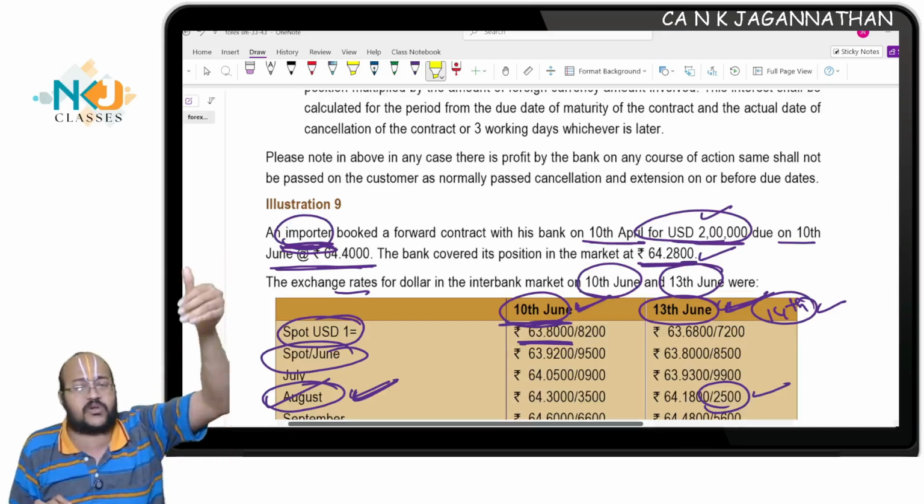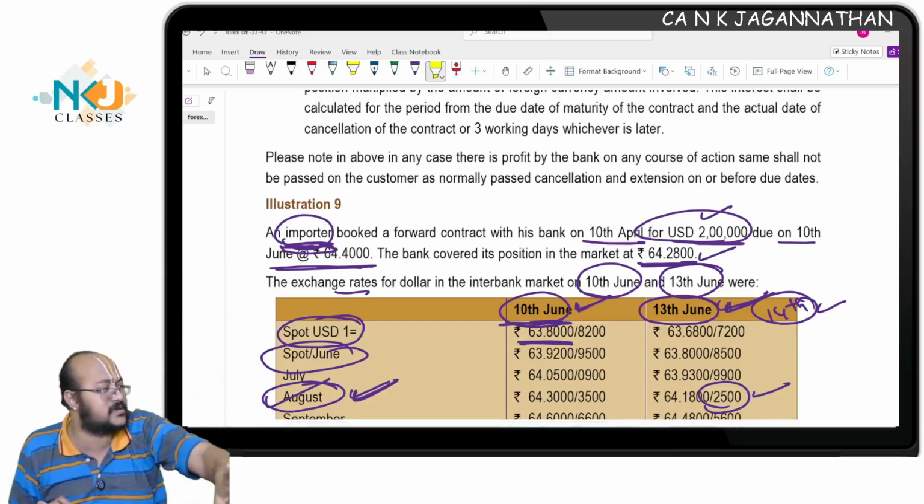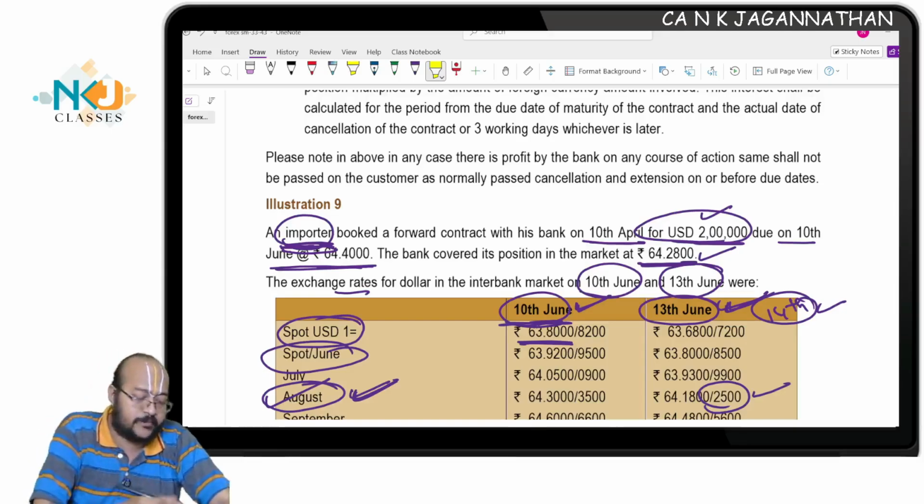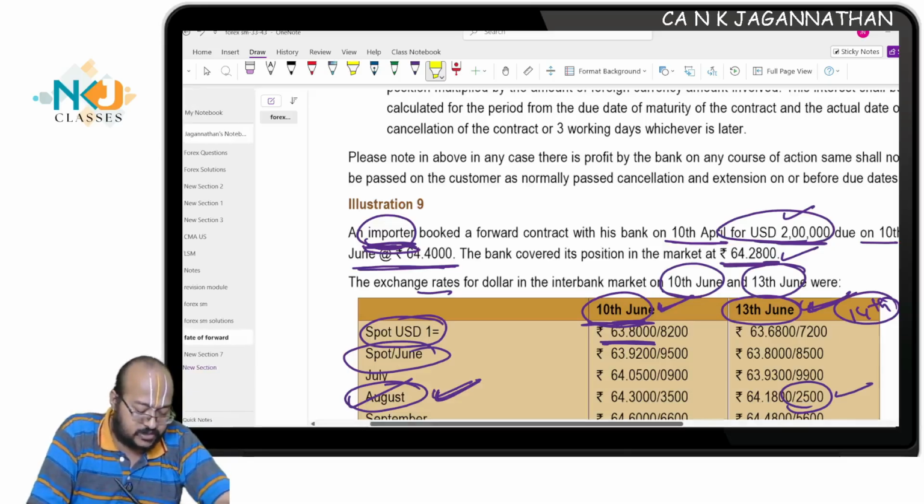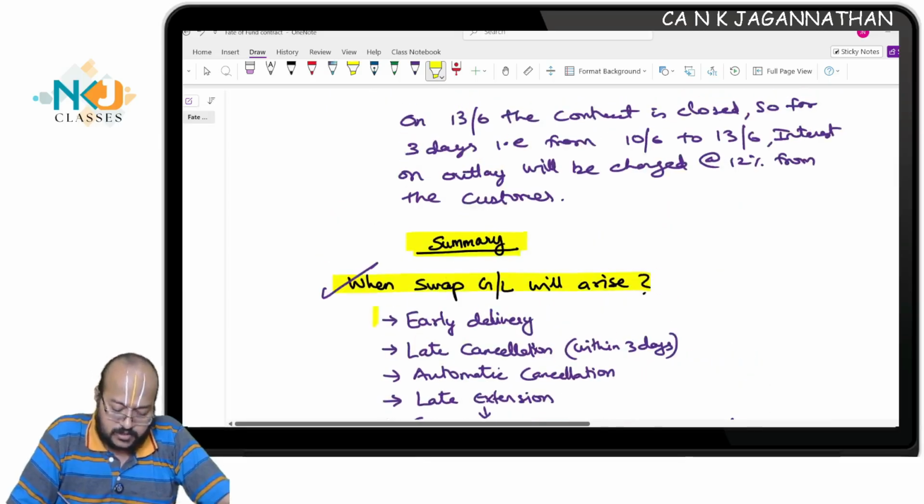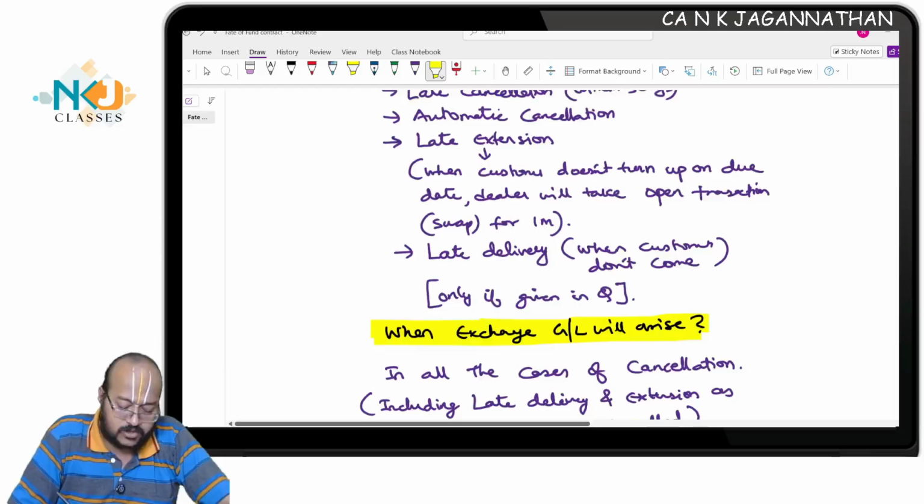In illustration 7 or 8 we discussed, there we only did the cancellation. We do not show the swap, but there will be a swap also. Are you all understanding? Late extension, all this will have a swap as well. So, these are all the possible scenarios where swap gain loss will arise.